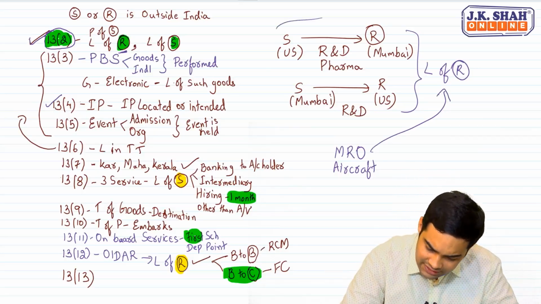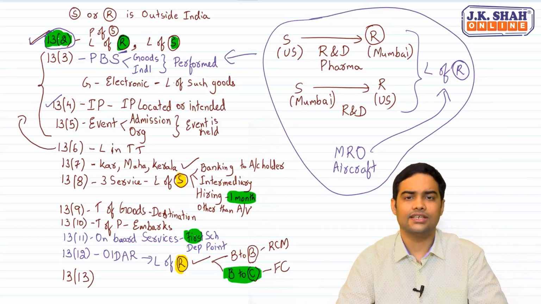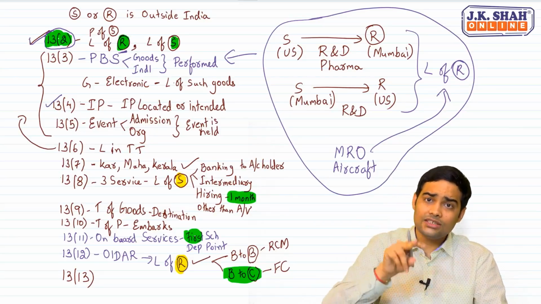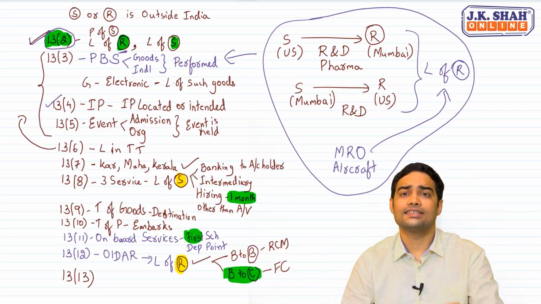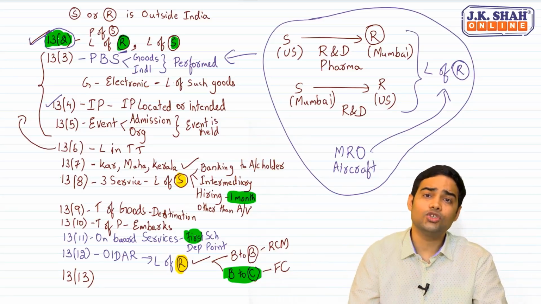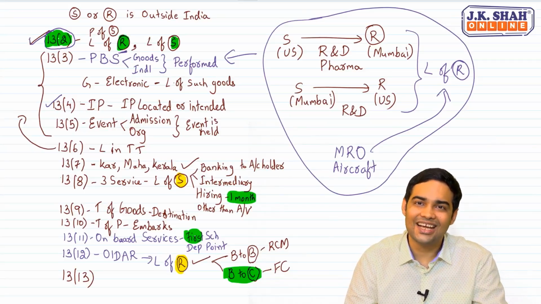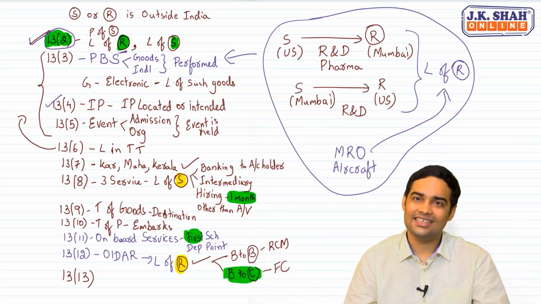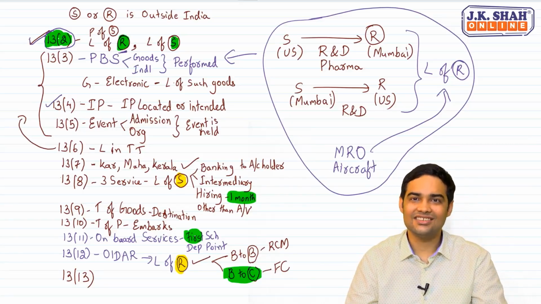See, both of these points were notified in the law because of this 13.3. For 13.3, now place of supply is where the service is performed. If these two were not notified as location of recipient, what would happen? They would have suffered tax in India, and if they suffered tax in India, when you are providing the service to a person outside India, it becomes a cost to the person outside India because he will not get input tax credit. That's why government gave the benefit to these particular sectors. Clear? Yes. So this is the entire picture of section 13.